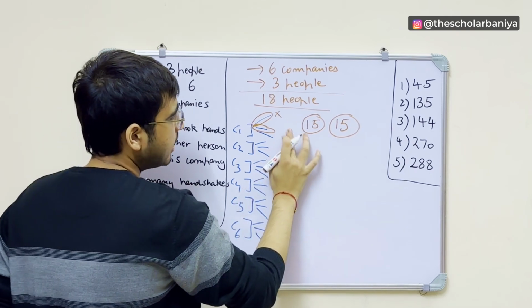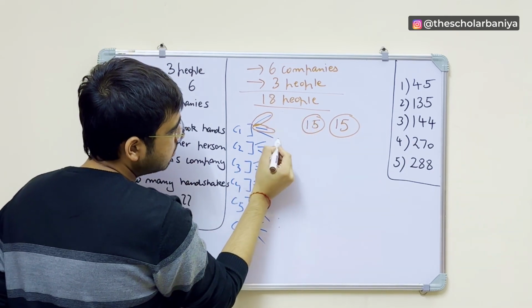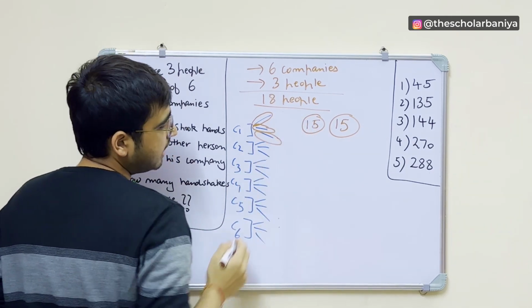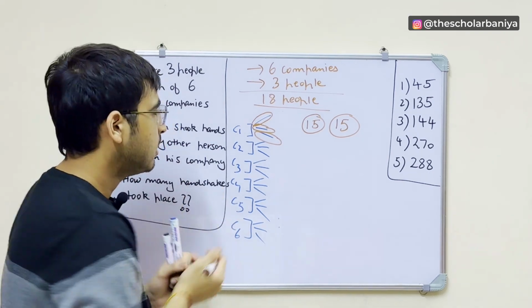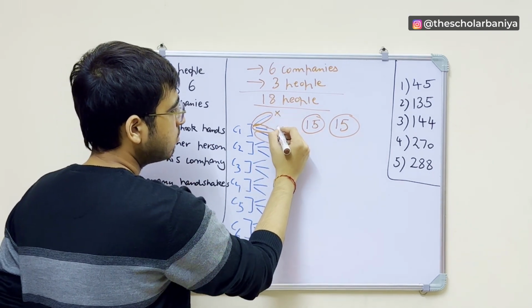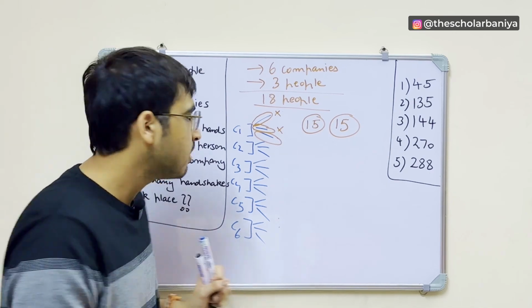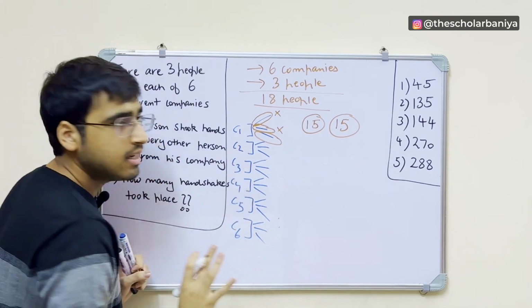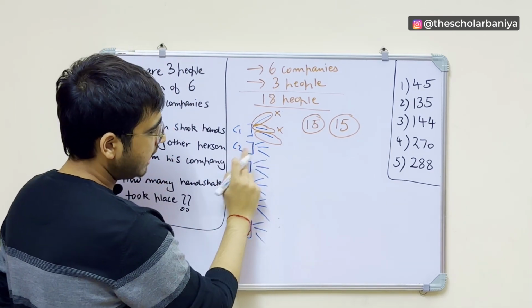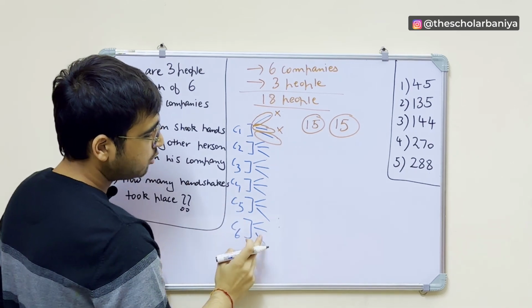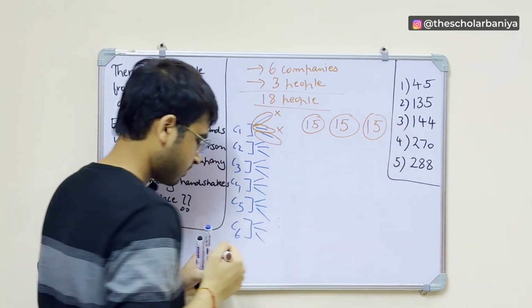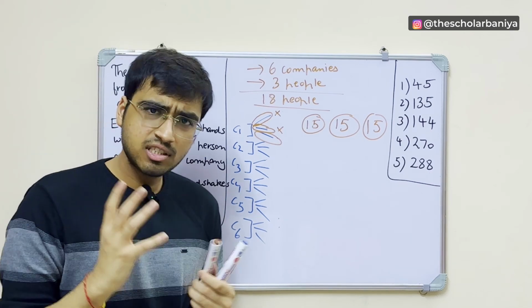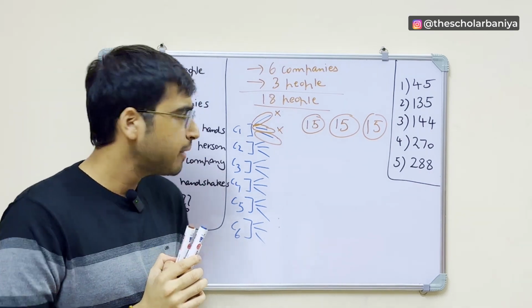Now tell me about one thing. This third person from the C1 company, he will shake hands with how many people? He will not shake hands with these two because they are from the same company again, but he will shake hands with all the remaining people. So again, 5 into 3, 15. So he will also shake hands with 15 people. I hope this makes pretty good sense, right?